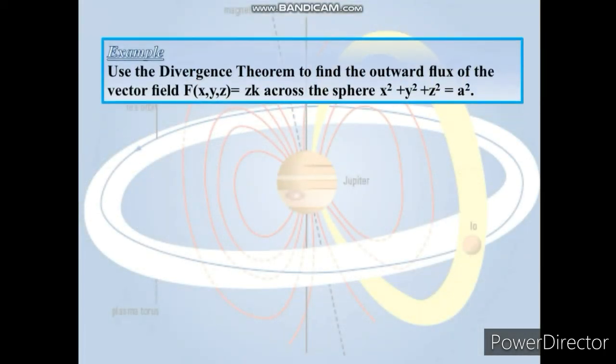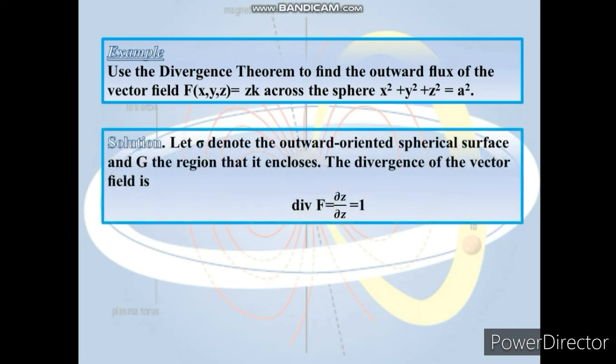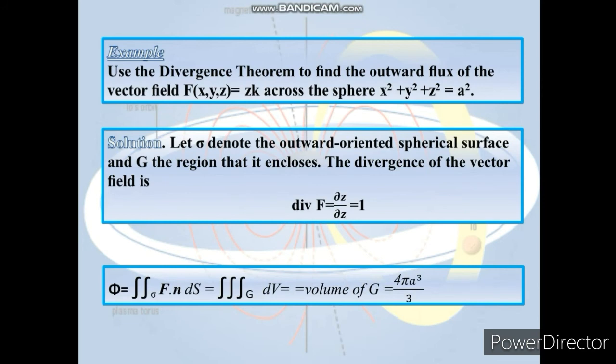Now we are going to do an example. Use the divergence theorem to find the outward flux of the vector field F equal to zk, where k is the direction, across the sphere x squared plus y squared plus z squared equal to a squared. Solution: let sigma denote the outward oriented spherical surface and G the region that it encloses. The divergence of the vector field is this, and then easily we can simplify, volume of G, which is 4 pi a cubed over 3.